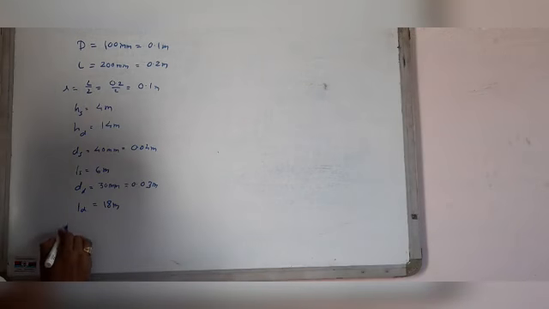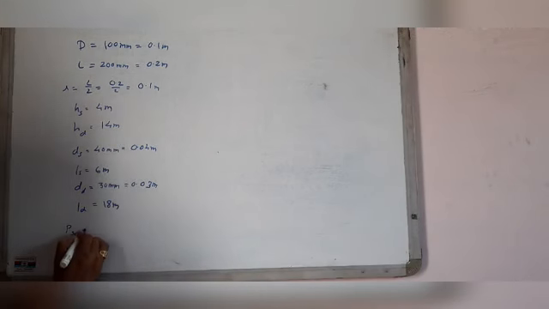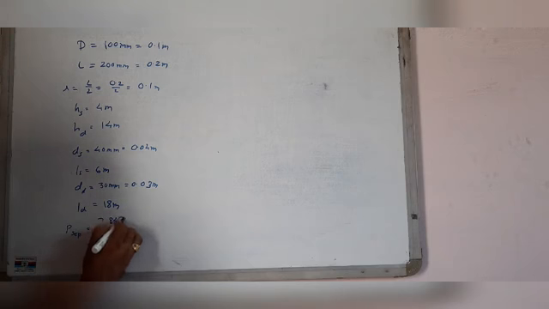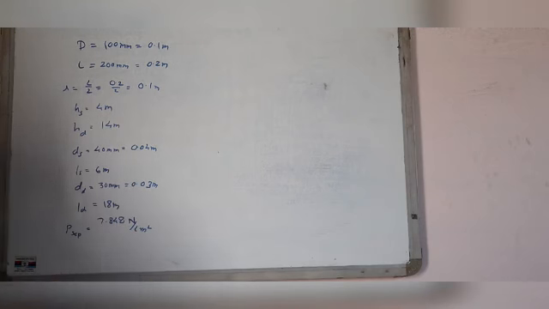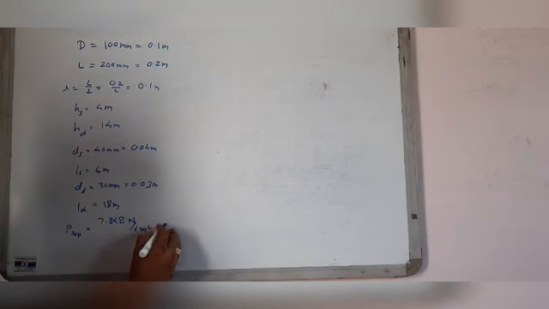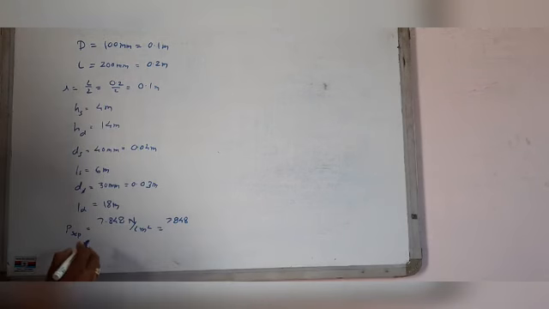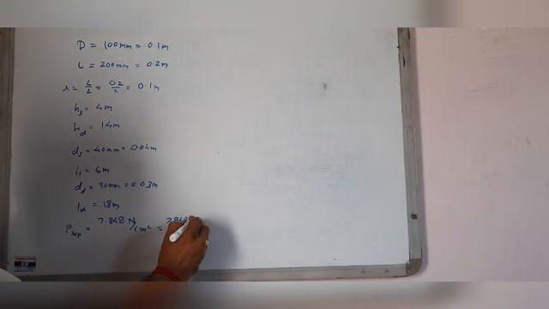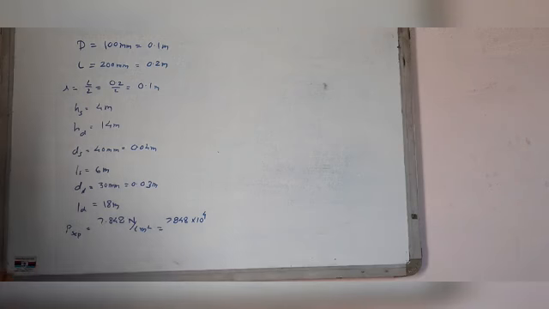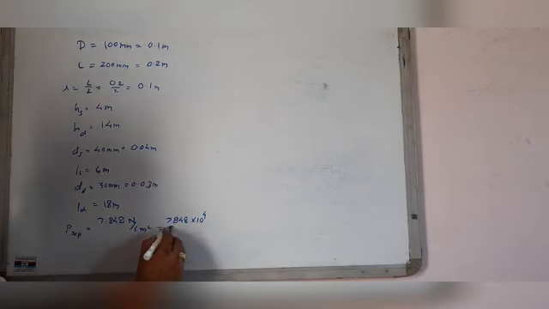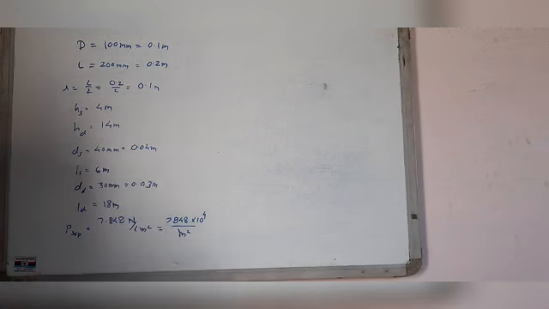Separation pressure P separation is given as 7.848 Newton per centimeter square. That is, we have to change this to 7.848 into 10 to the power 4 Newton per meter square. We have to convert this into meters.